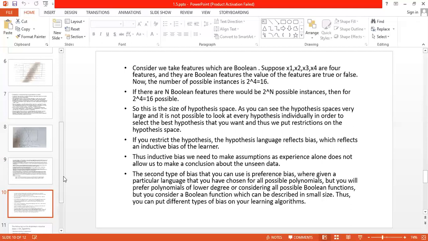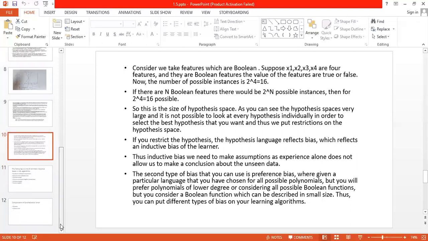So the thing here is how many features or instances are present. On the basis of that, the size of the feature space gets enlarged, and it is not always possible to look at every hypothesis. So what we have to do is put some criteria so that we can go for the accurate hypothesis.